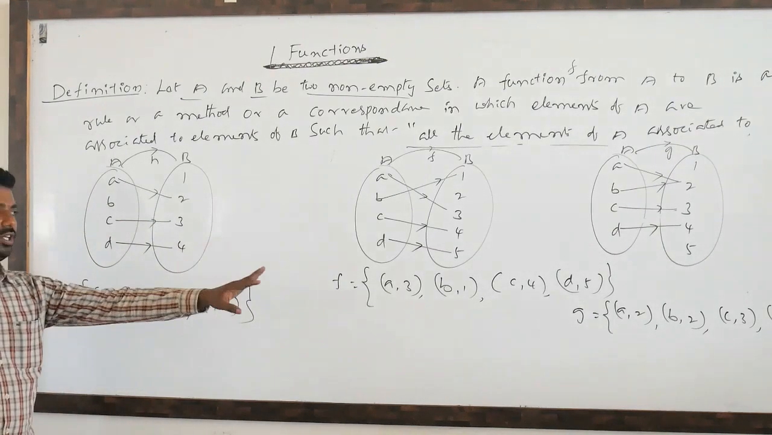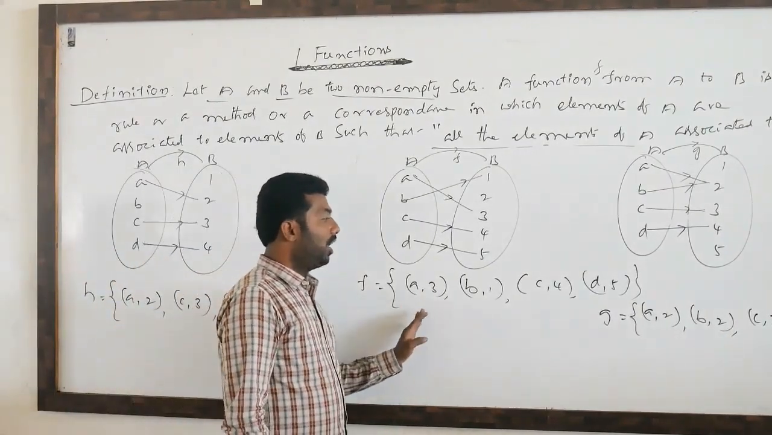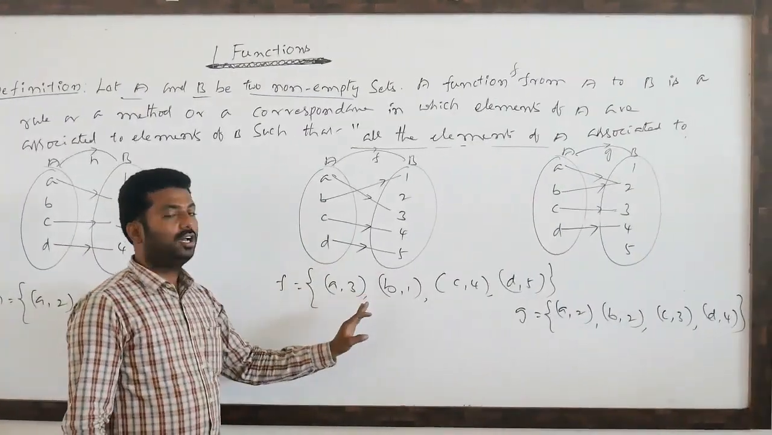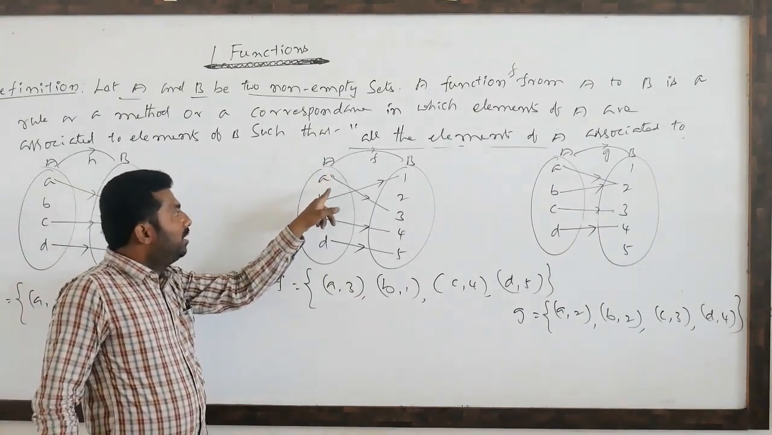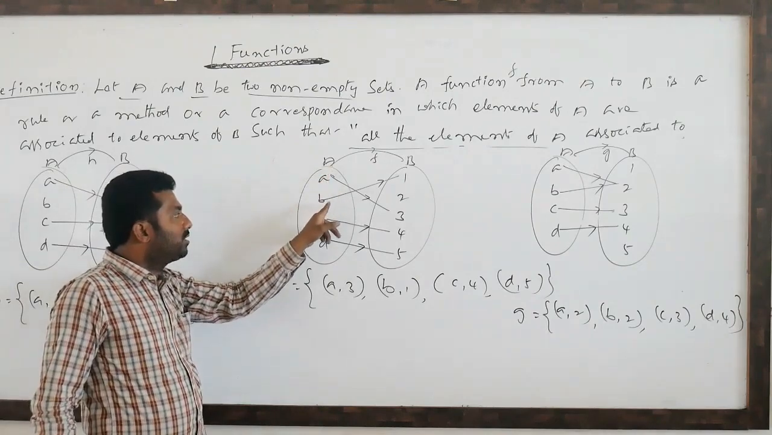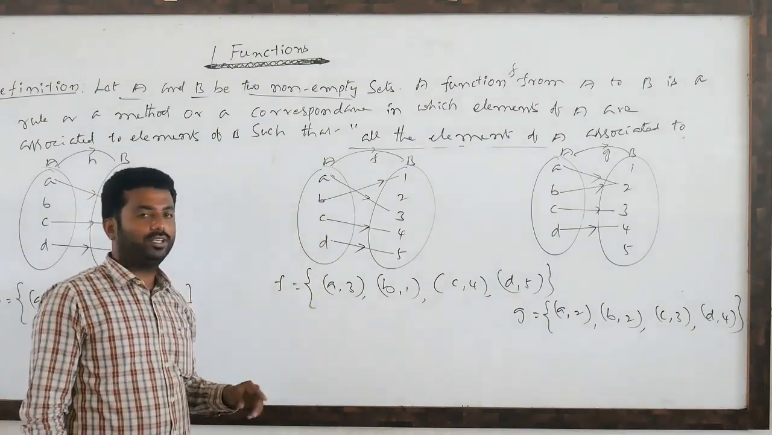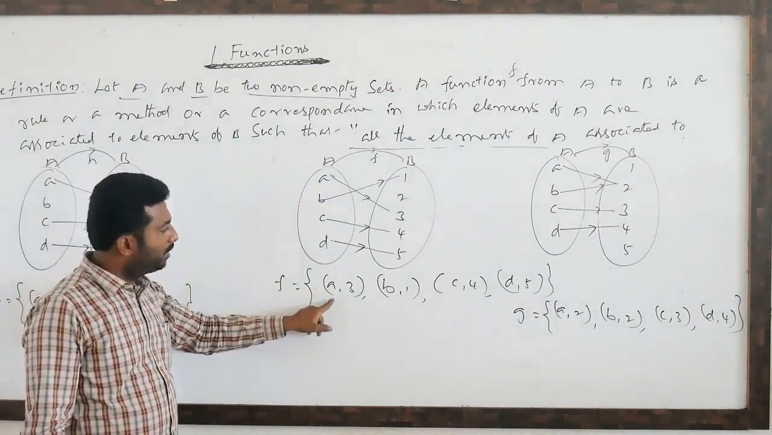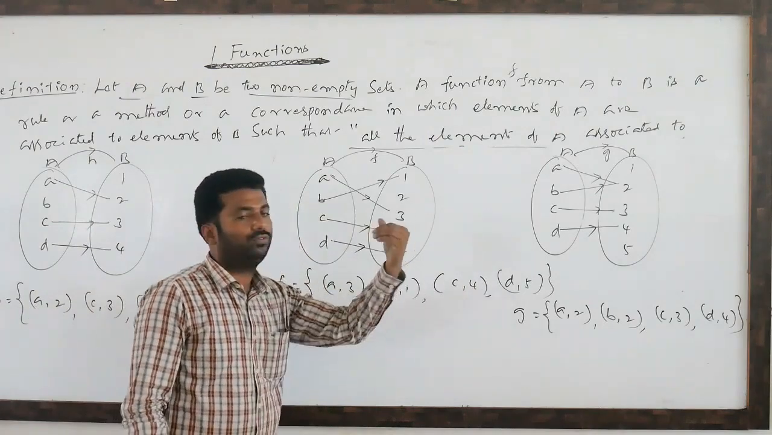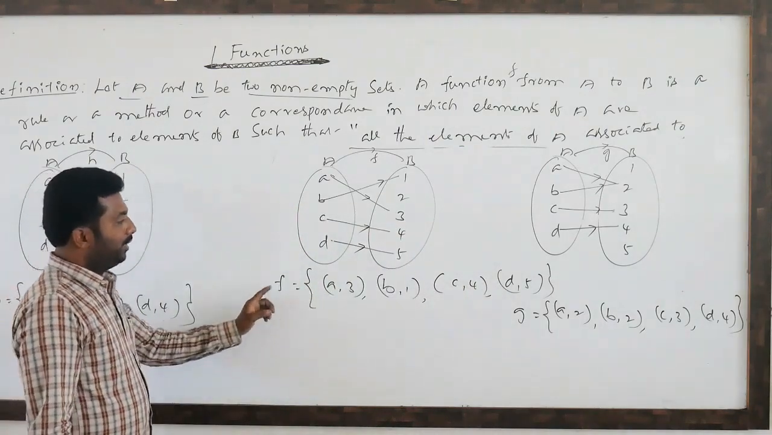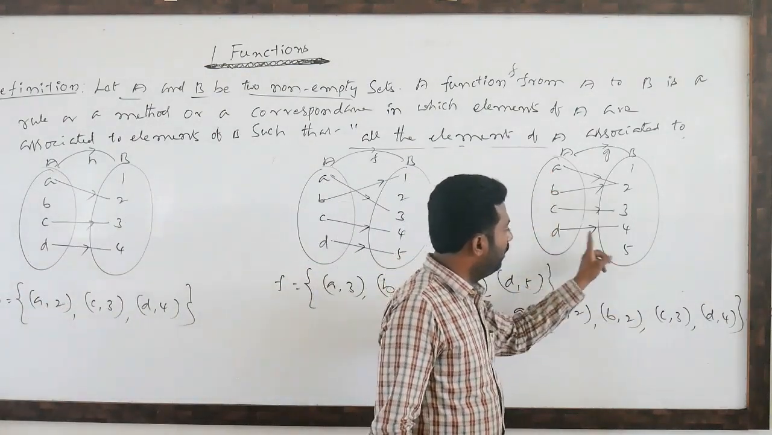Very clear. F, G, H, all these three are relations, but how to identify whether they are functions or not? All the elements of capital A should appear as the first component of one of the ordered pairs in F. See, A appearing, B appearing, C appearing, D appearing. So first condition okay. Here also you observe A appearing, B appearing, C appearing, D appearing.